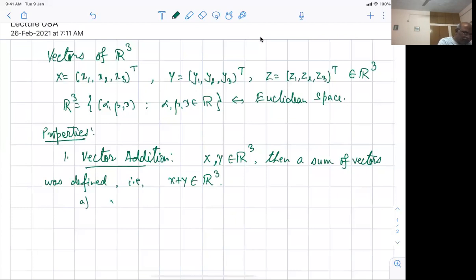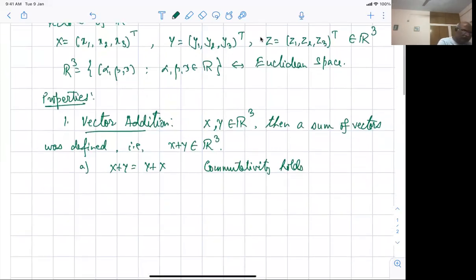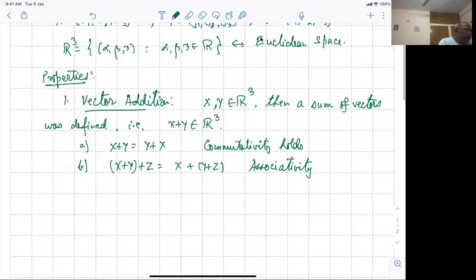One was that X plus Y is the same as Y plus X. Commutativity holds. That was one thing. B was that associativity holds. Whether I add X plus Y first and then Z, or I first add Y plus Z and then add X, I should get the same thing. Only the sequence of moves does not matter. Associativity holds.